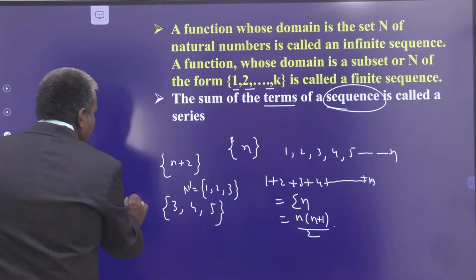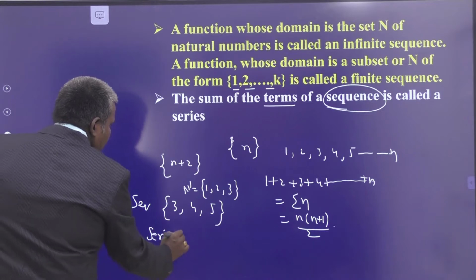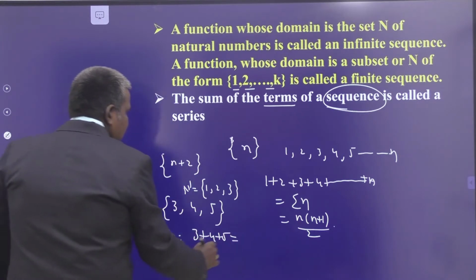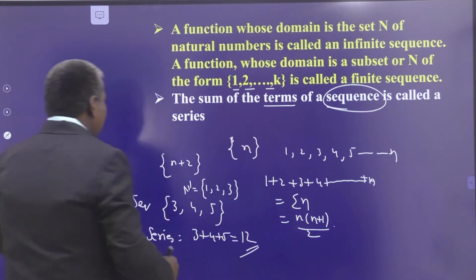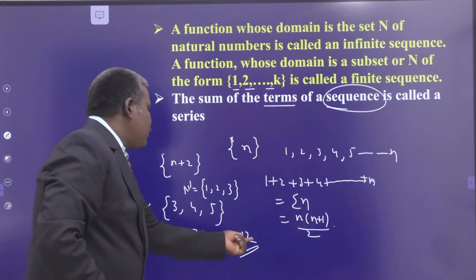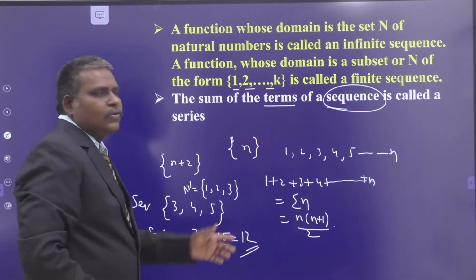Now the corresponding series is what? The corresponding series is 3 plus 4 plus 5, that is 9 plus 3, that is 12. So this is the series, and the series value is 12. The value of the series is 12, the sequence is 3, 4, 5.